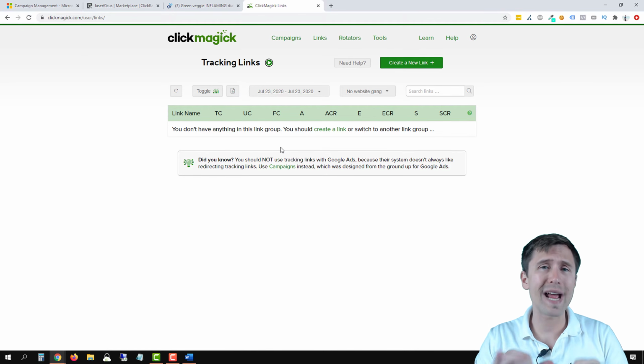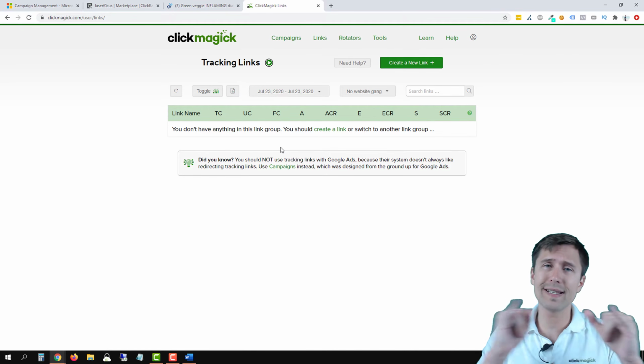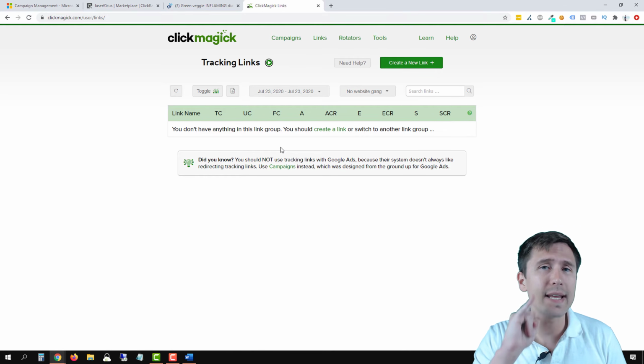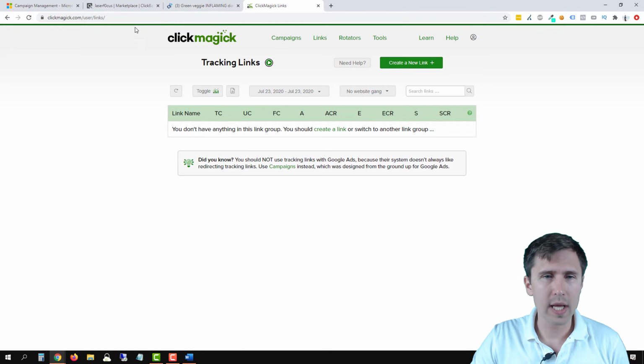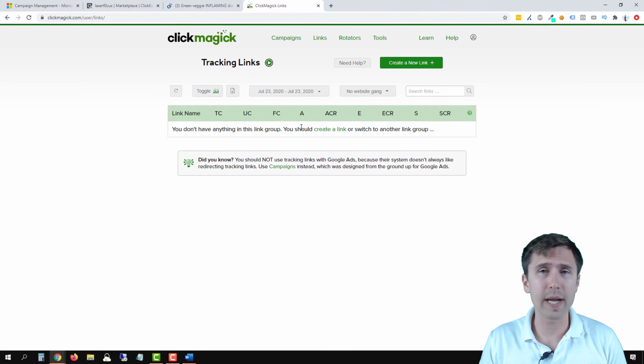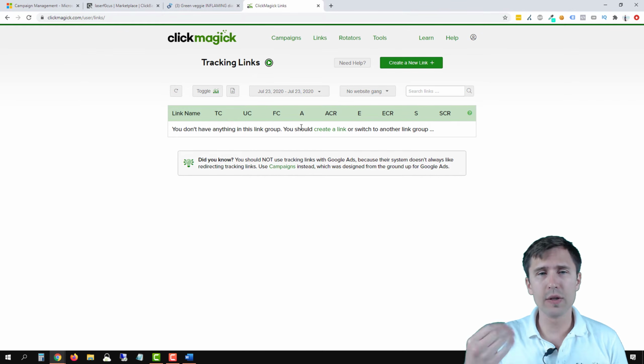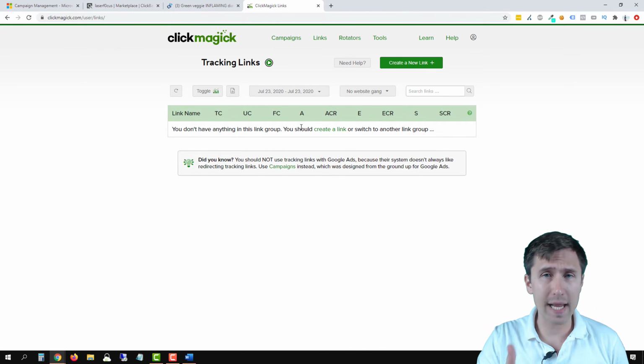We have to create a tracking link here so that we can use the link inside of Microsoft Ads, and that way we can get credit for a sale when we promote this product, okay? So the first thing we have to do, we've done all these steps. Now we're ready to start the action, right, of promoting our product. So the first thing we have to do is create a tracking link.